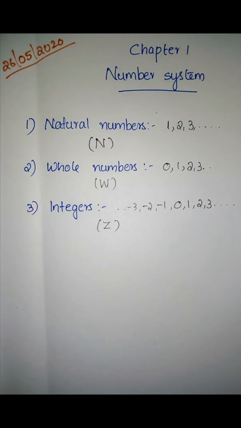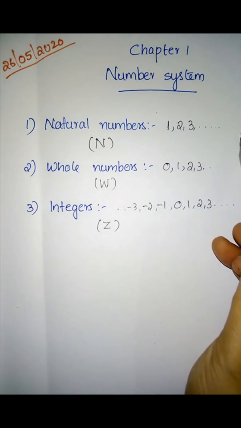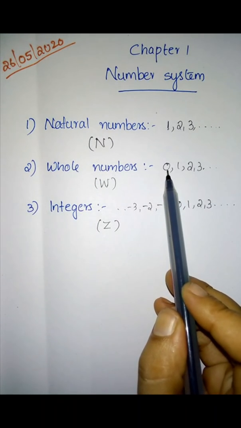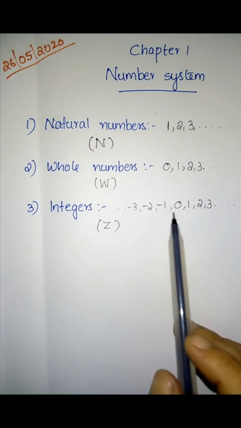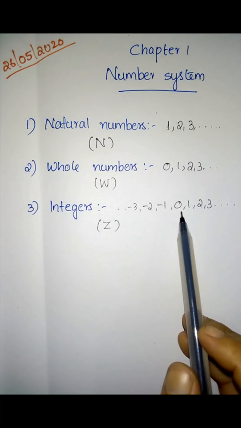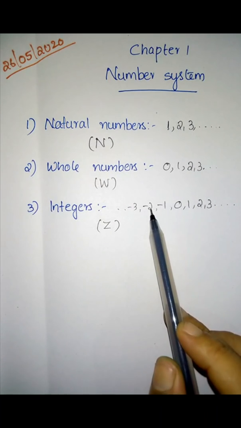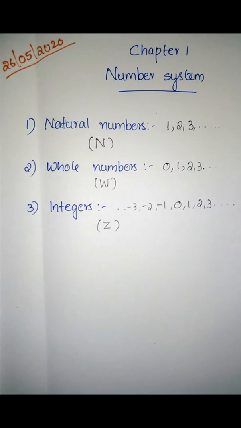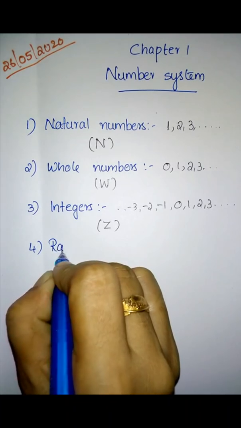So first one is natural numbers. Natural numbers are counting numbers starting from 1, 2, 3, etc. And the second one is whole numbers. Whole numbers start from 0, 1, 2, 3, etc. And the integers are the numbers which contain the whole numbers and the negatives of numbers, and are denoted by the letter Z. Okay, then the fourth one is rational numbers.